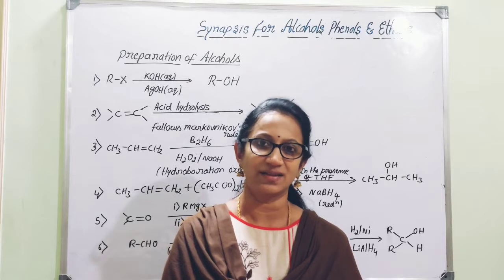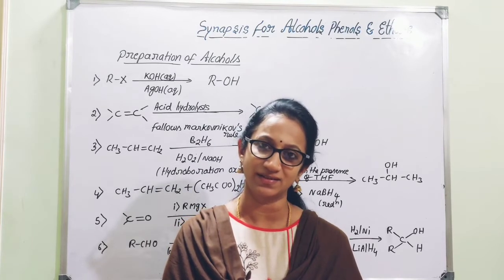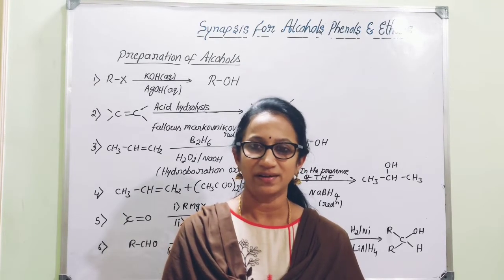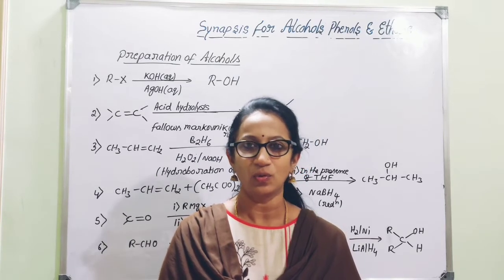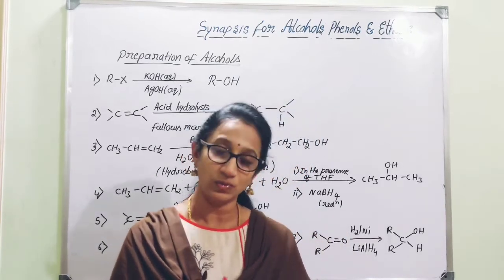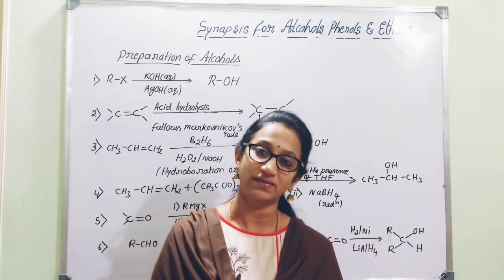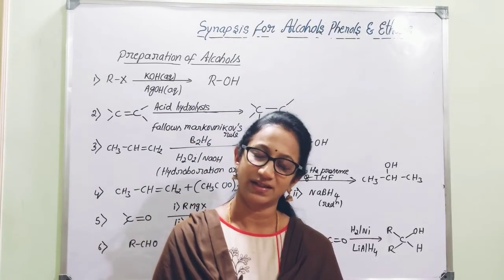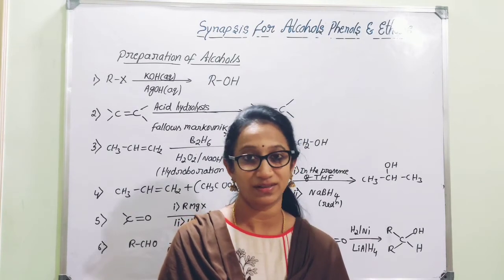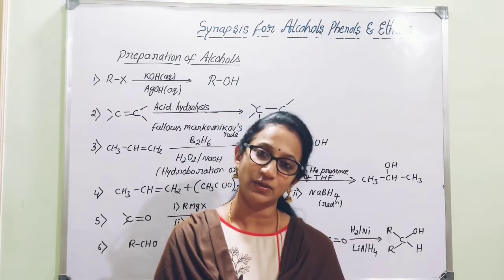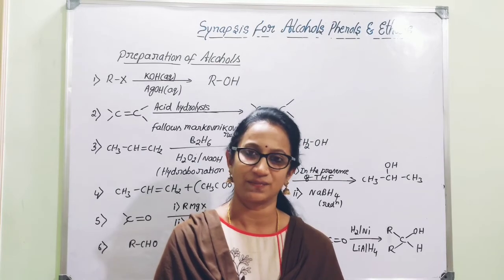Very first, under the chapter alcohols, phenols and ethers, we can start with nomenclature. You should know the rules to be followed to give any nomenclature. That is, either you should be able to write the IUPAC name for the given structure, or for the given IUPAC name you should write the structure.